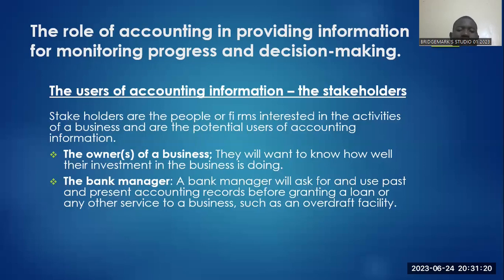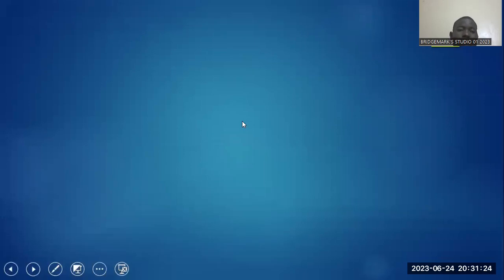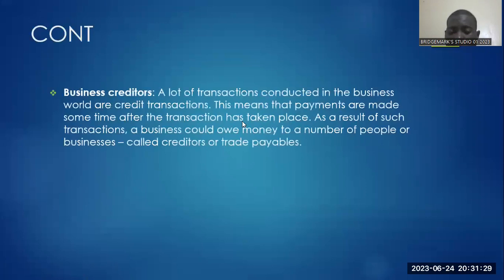The other interested party, students, is the creditors, right? Most of the things which we buy, we usually buy them on credit. Okay, credit is a situation whereby you get possession of the item, but you make the payment at a later date. That can be 1 week from now, or that can be a month from now. So that's what credit is all about.